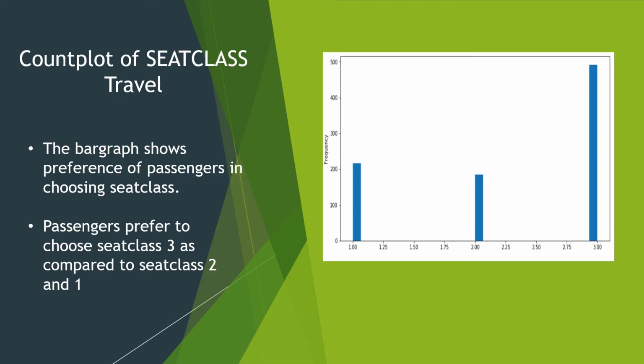The first one is a count plot of seat class. Here we have plotted the number of customers traveling through each seat class. In this bar graph, we can clearly see that customers are preferring seat class 3 over seat class 2 and seat class 1.